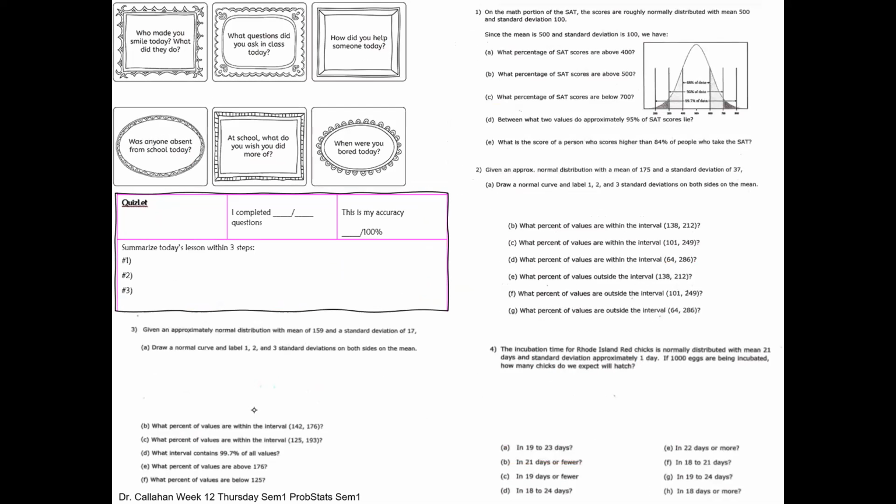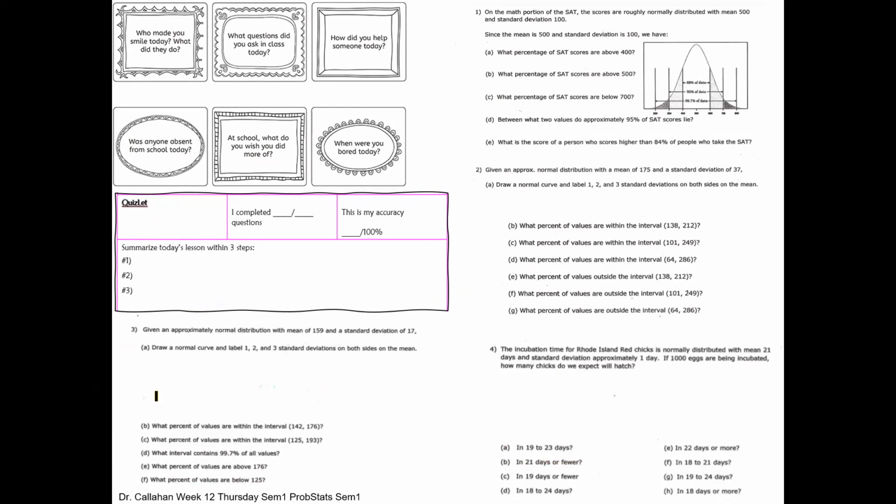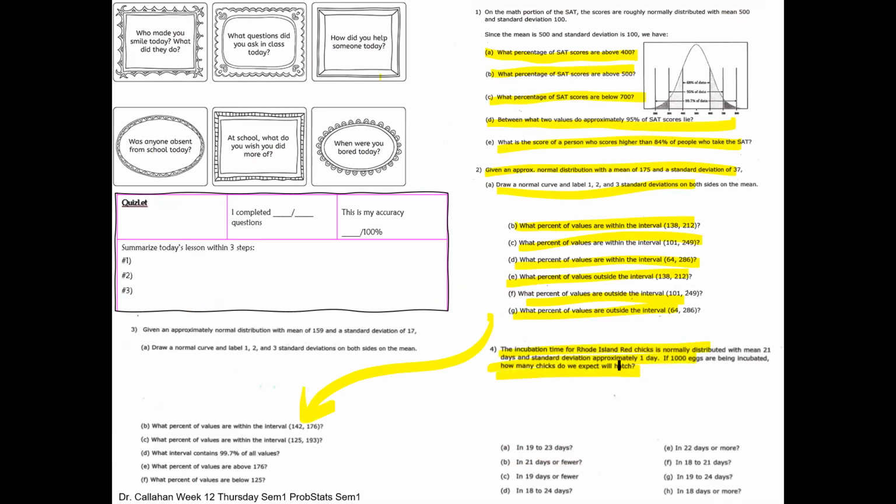All right, next what I want you guys to do is take a look at this paper right here. If you're at home, you are welcome to go ahead and just do this on a separate piece of paper. That's totally fine. Here, I'm going to ask you guys to go ahead and, on the math portion of the SAT, the scores are roughly normally distributed with a mean of 500 and standard deviation of 100. I want you guys to go ahead and answer the following questions in regards to a bell curve. When you're done with one, go on and proceed with question number 2. Number 3 is all the way over here, and then question number 4.